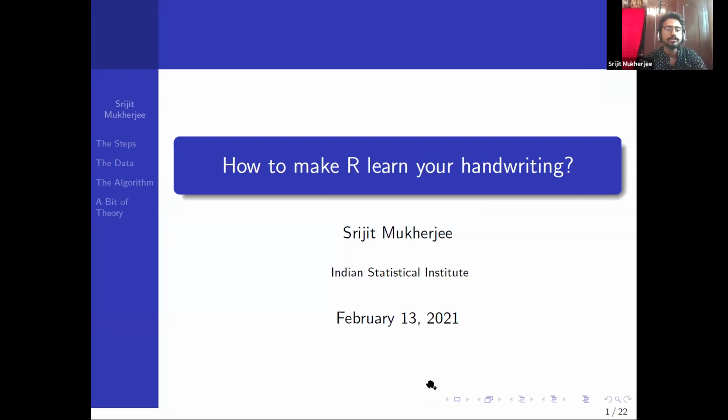Welcome to this session. This talk was really interesting when I started doing it. It was the time of COVID, and I was starting to think about how I can make the computer write in my handwriting. I will just give it the sentence, "I am Shrijit Mukherjee," and the computer will write it out in my own handwriting style. And similarly for your own handwriting style. So I thought of that, and in a few days I came up with this.